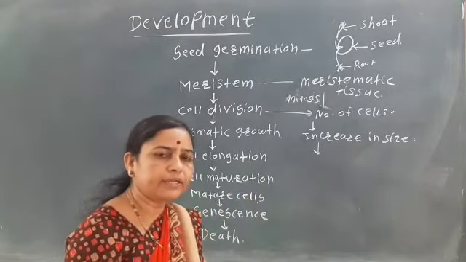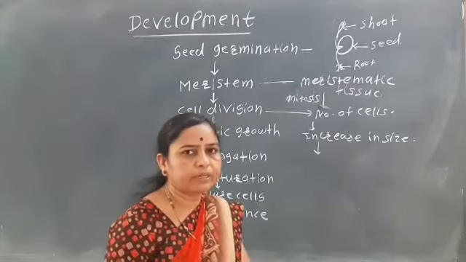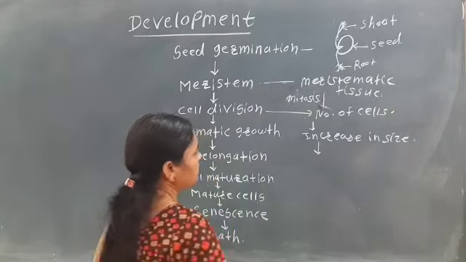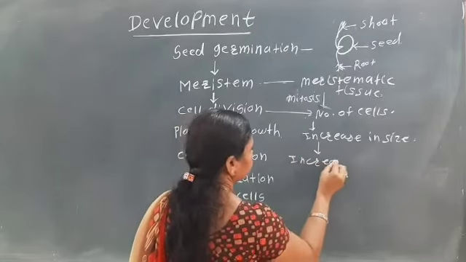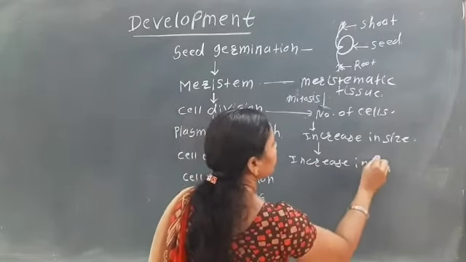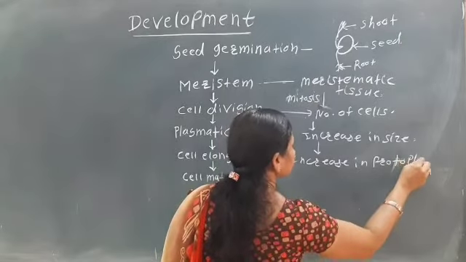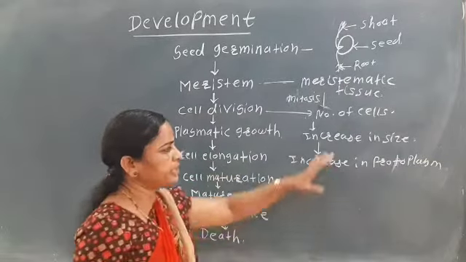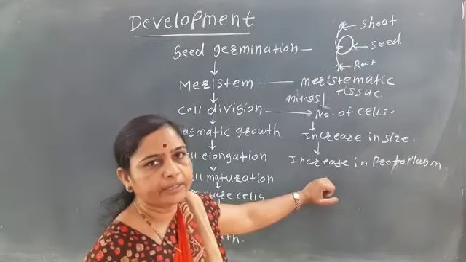We have already seen how the cell elongation takes place. It mainly takes place in the zone of elongation. So here what happens is there is an increase in the protoplasm. That is, the protoplasm content of the cell increases.